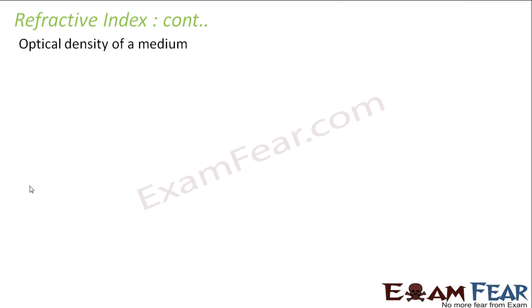Now we will talk about the optical density of a medium. We are quite familiar with the term mass density. What is mass density? Mass density is defined as mass per unit volume. Per unit volume, how much mass is there in a particular object, that is defined by mass density.